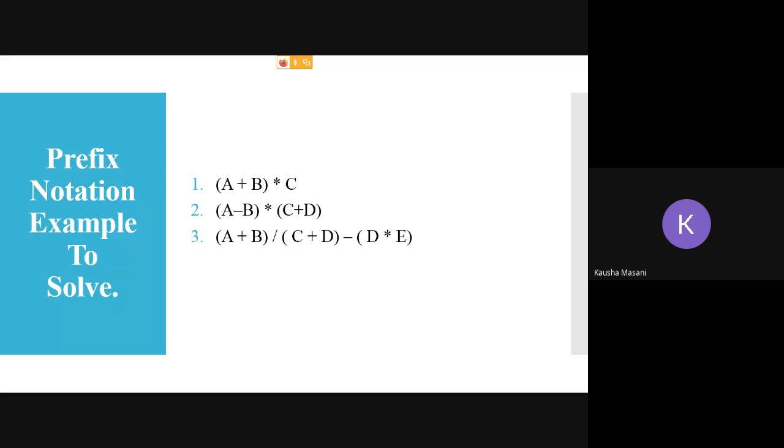Okay, plus AB plus CD star D. Divide plus AB plus CD minus divide plus AB plus CD star DE. Yes, correct. Absolutely. Done.